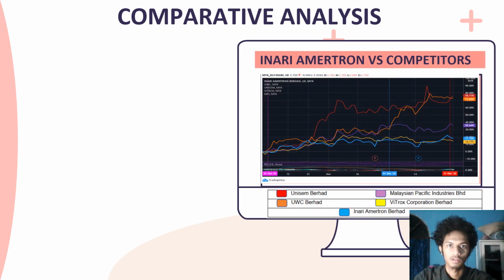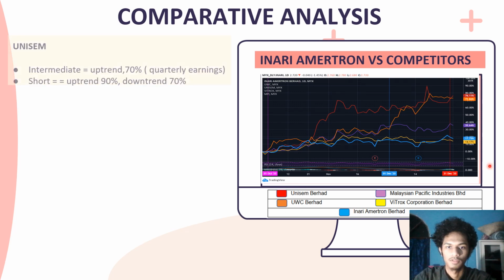Let's see the comparative analysis for Inari Hamilton and its competitors. There are a lot of colors here, but this box will tell you which color represents which company. Let's start with the red color, Aniessa and Berhad. For intermediate term, they have an uptrend which caps at 70%. We believe this is due to their quarterly earnings. But for the short term, they have an uptrend to 90%, but then they gain a downtrend to 70%.